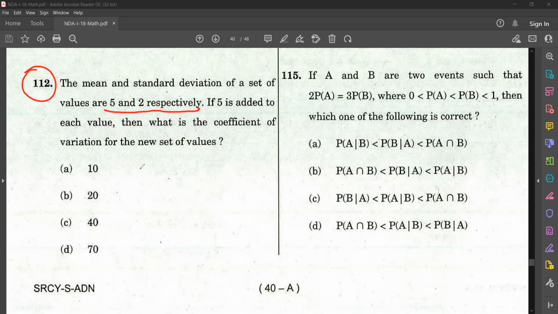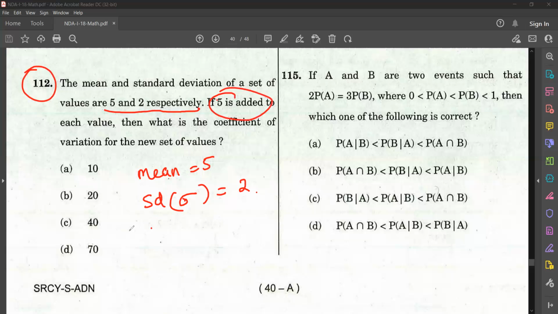So mean is equal to 5. Then what they have given? Standard deviation sigma is equal to 2. Now 5 is added to each observation, isn't it? So what happens to the new mean? That will be 5 added to the original mean. So original mean is 5. If we are increasing all values by 5, it will be 5 plus 5. That is 10. So new mean is 10.